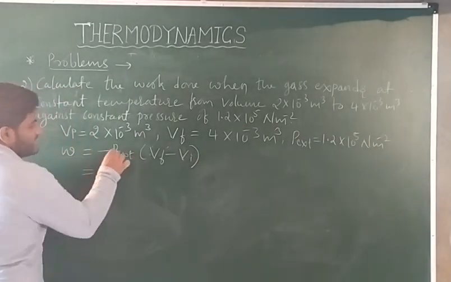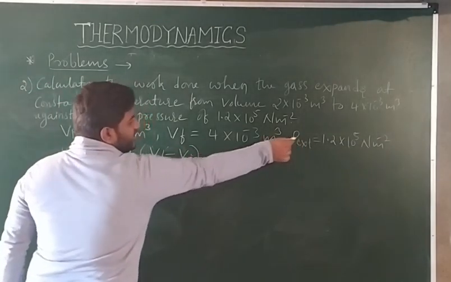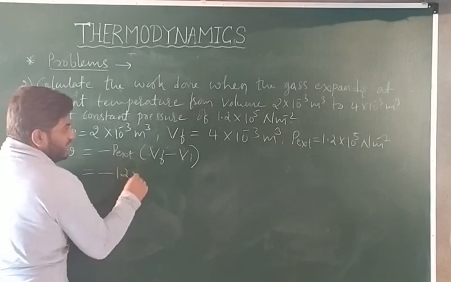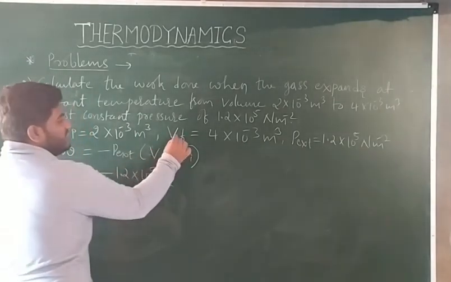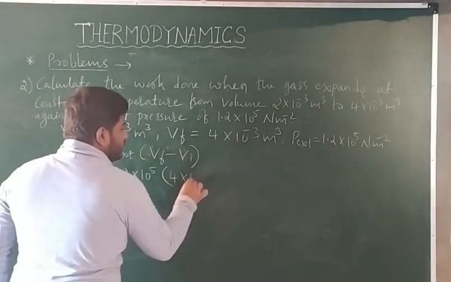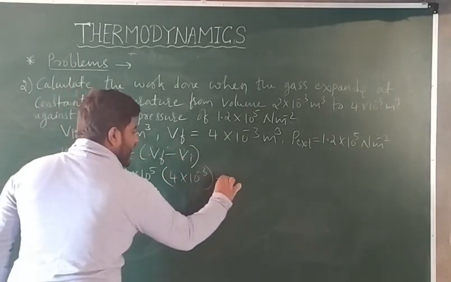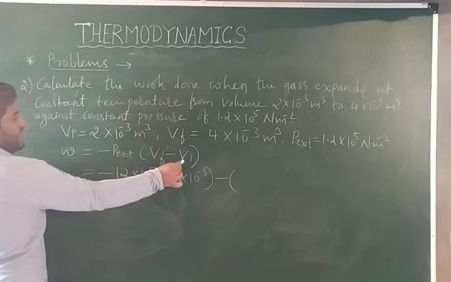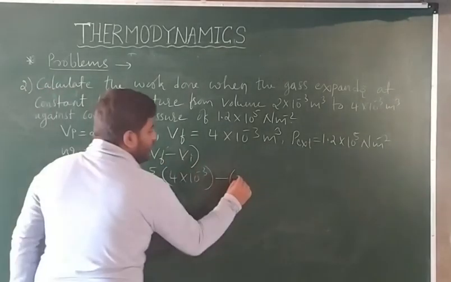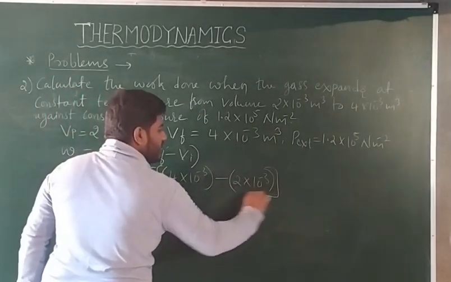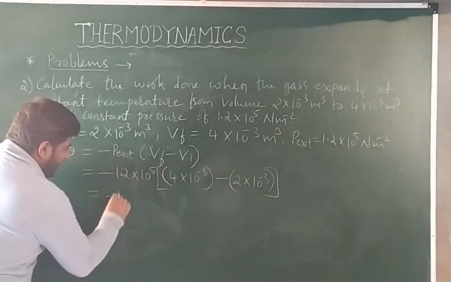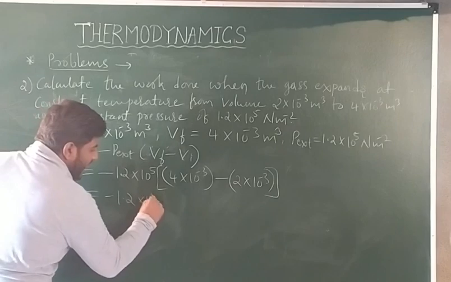Substitute the values. Minus, what is P external? You are given with 1.2 into 10 to the power 5. V final, how much V final is there? 4 into 10 to the power minus 3 minus V initial. What is V initial? 2 into 10 to the power minus 3. So write down minus 1.2 into 10 to the power 5.